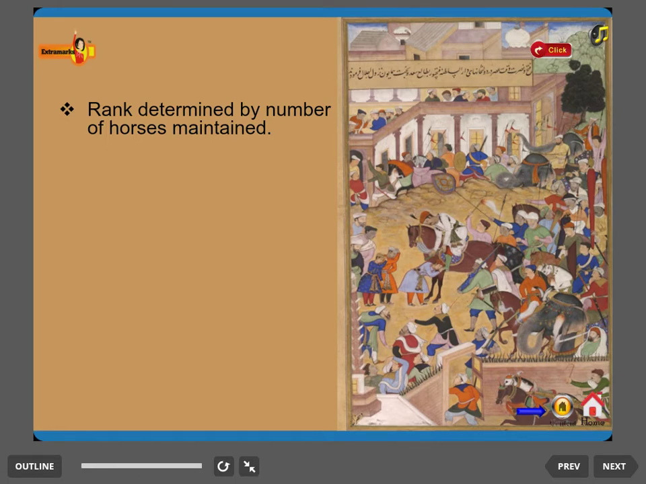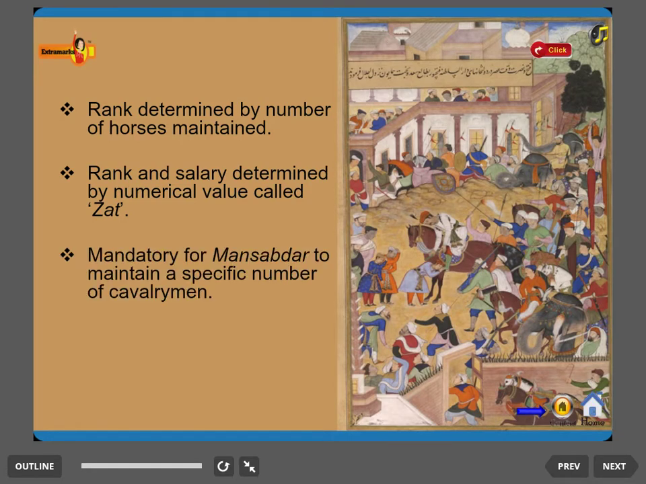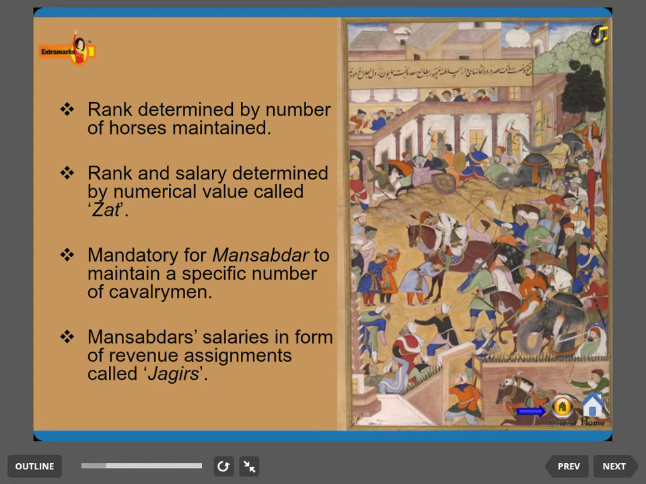The rank of a Mansabdar was determined by the number of horses he could maintain. His rank and salary were determined by a numerical value called Zat. It was mandatory for a Mansabdar to maintain a specific number of cavalrymen. A Mansabdar got his salary in the form of revenue assignments called Jagirs. These are the important points of the Mansabdari system: how it was carried out by the Mughal Empire, especially in the time of Akbar.